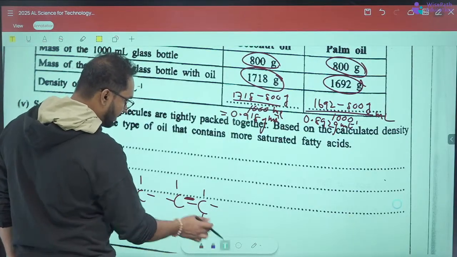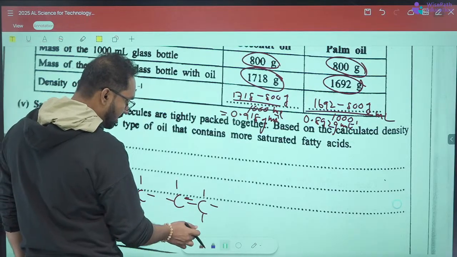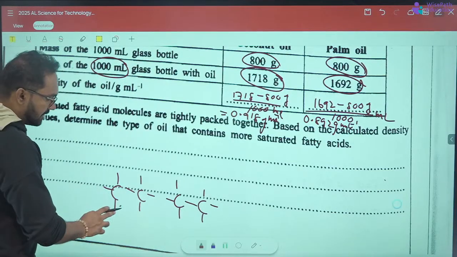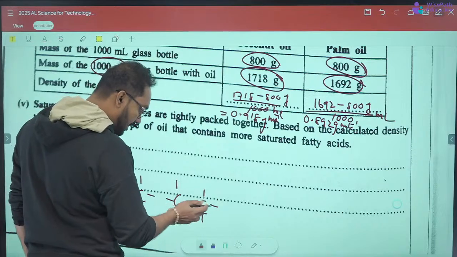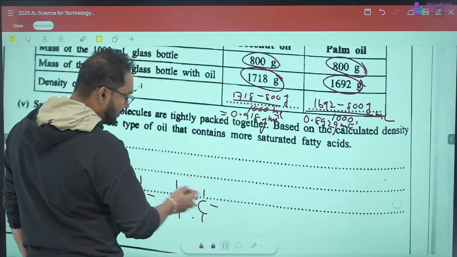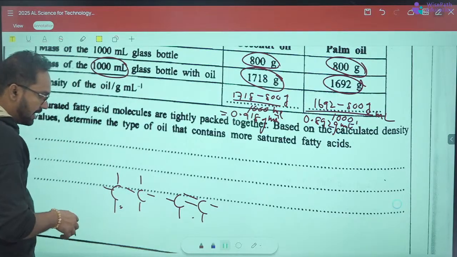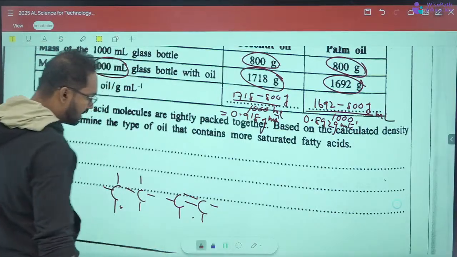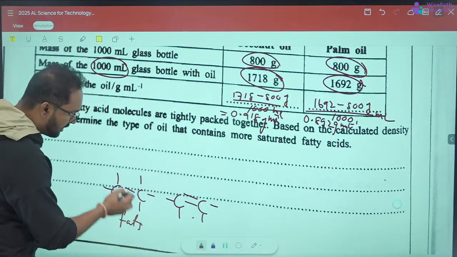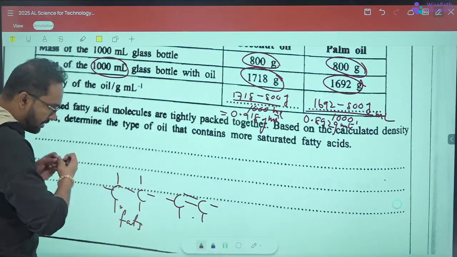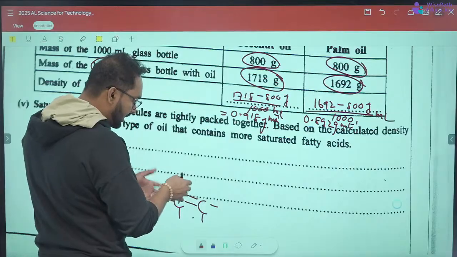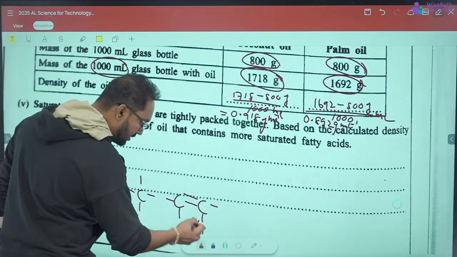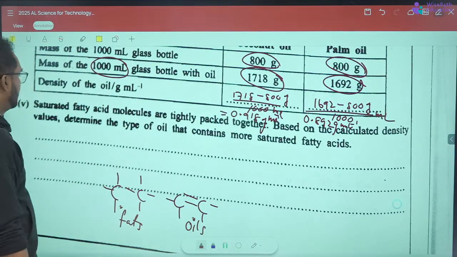So this is saturated, this is unsaturated. Remember that unsaturated are oils, and saturated are fats.